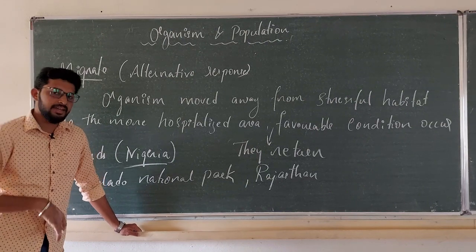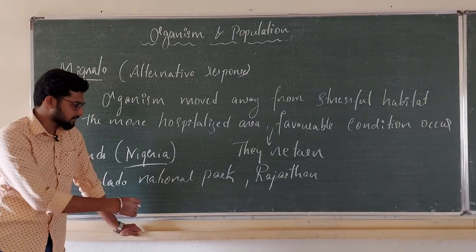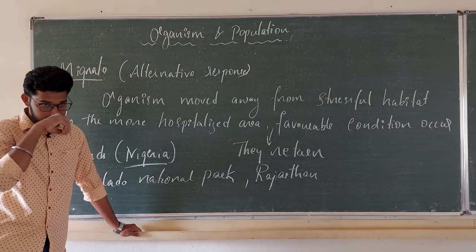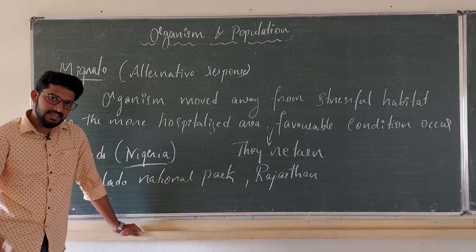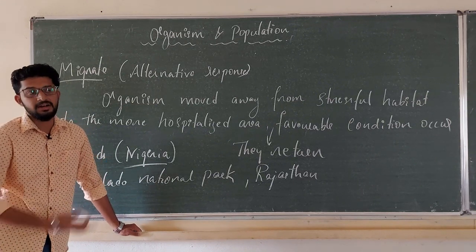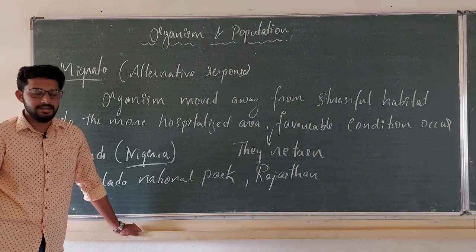So they migrate to Keoladeo National Park, Rajasthan. Organisms which show this kind of behavior are known as migrators.